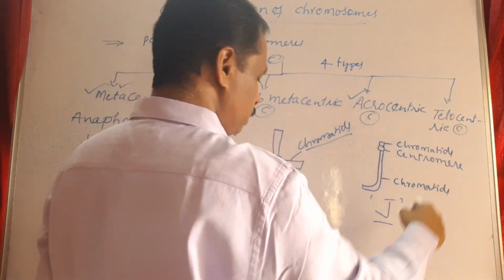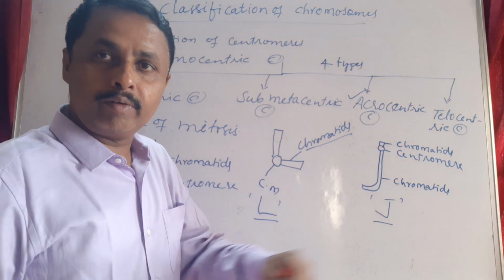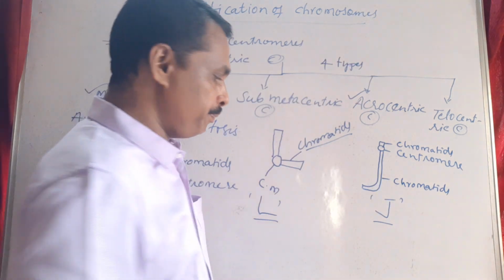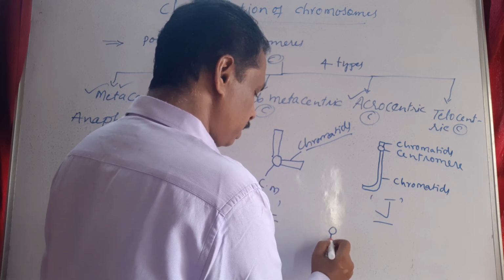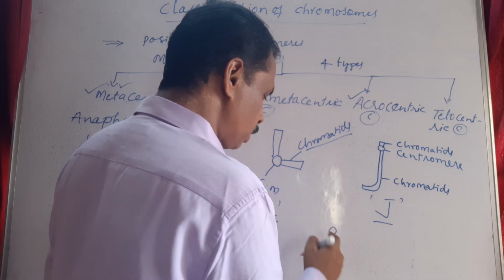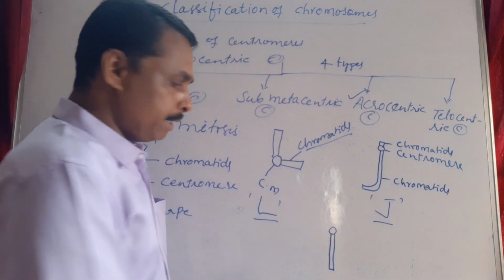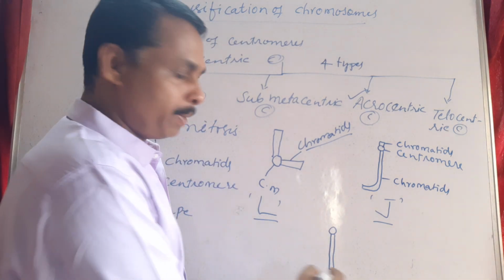And in telocentric chromosome, the centromere will be towards one end completely. This is the centromere. It is located completely at one end, and only a single armed chromatid is present.